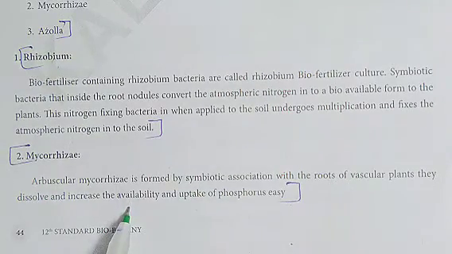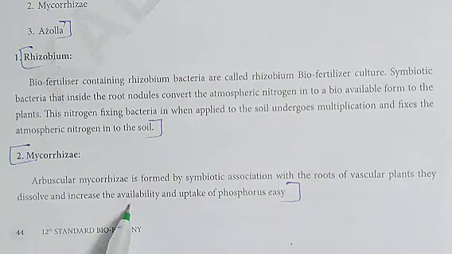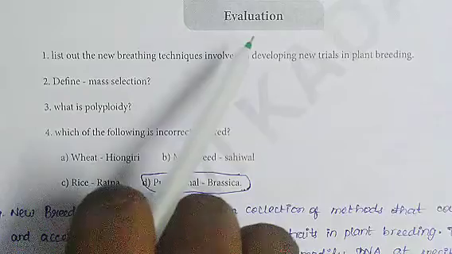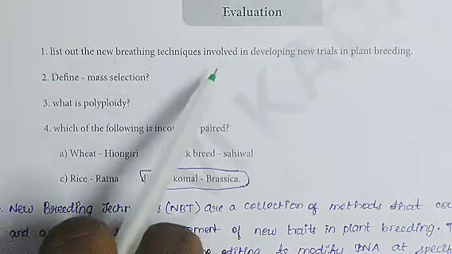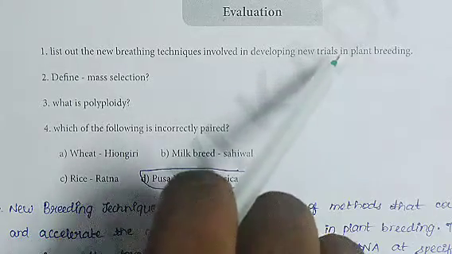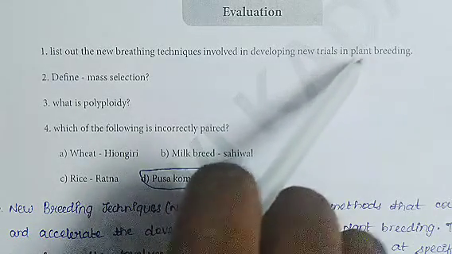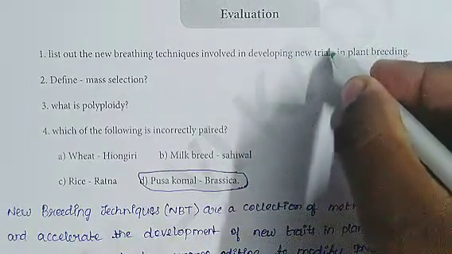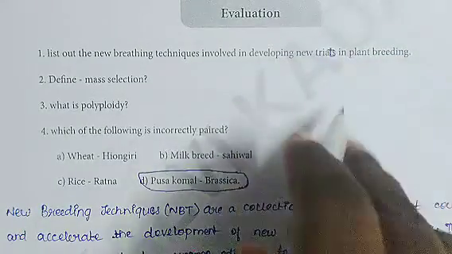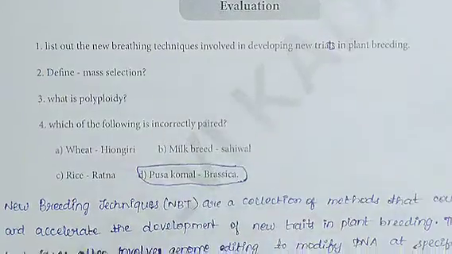We have completed the answers for unit 13. Now moving on to unit 14. So unit 14 evaluation part, first one, list out the new breeding techniques involved in developing new traits in plant breeding. The answer is